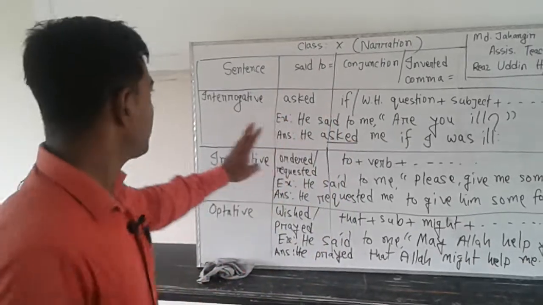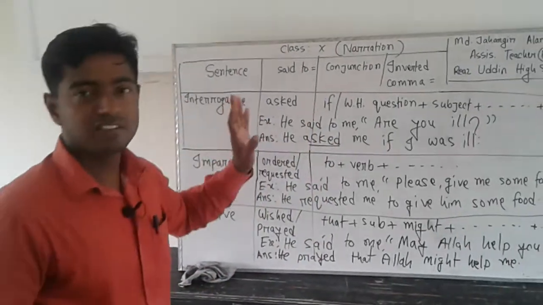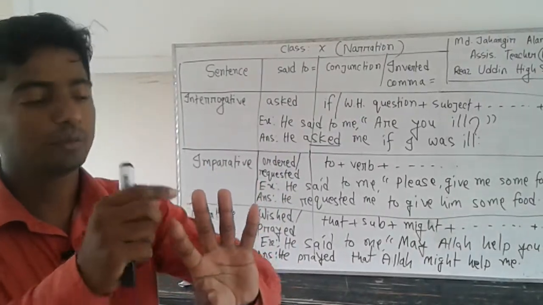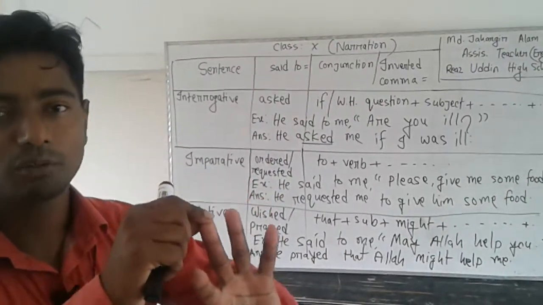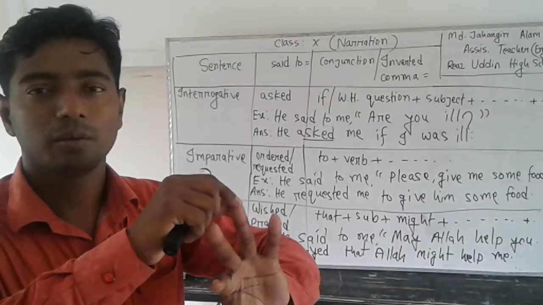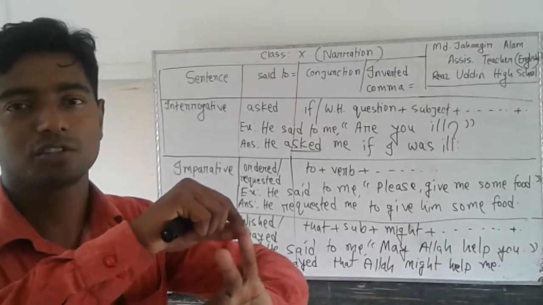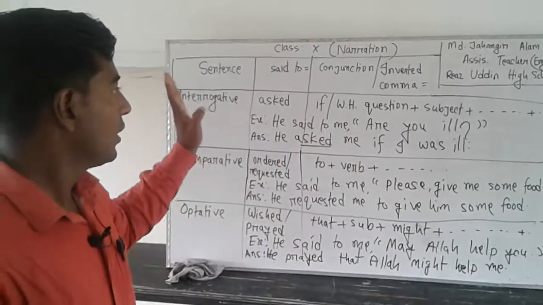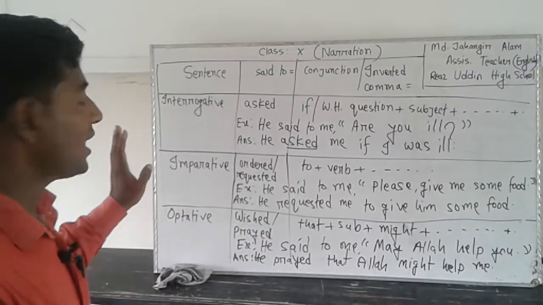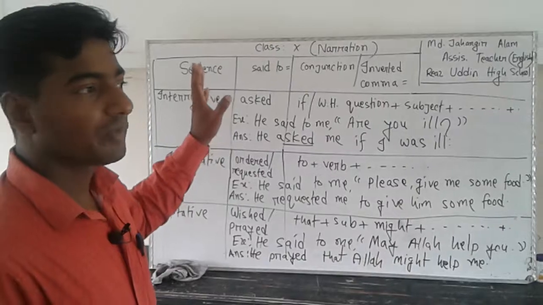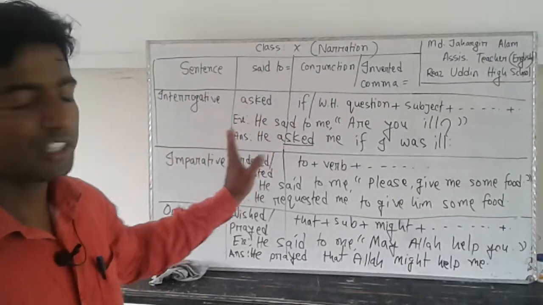For interrogative sentences, you have very similar four changes. Said to equal to, inverted comma equal to conjunction, and then tense and person. These four changes will be very similar for interrogative too. Let's see how we will be able to change from direct to indirect narration.